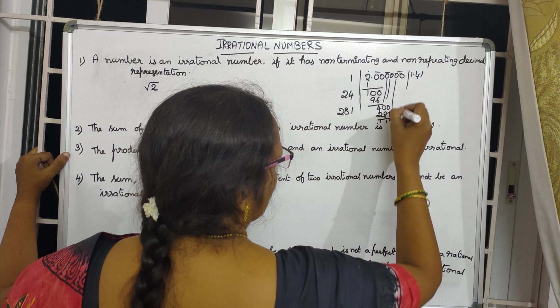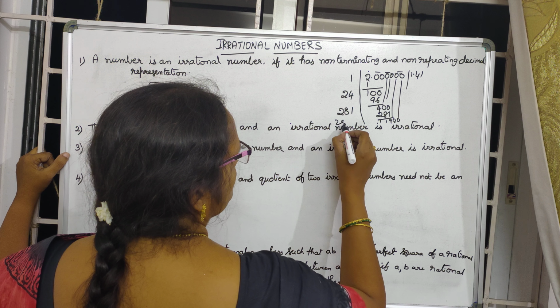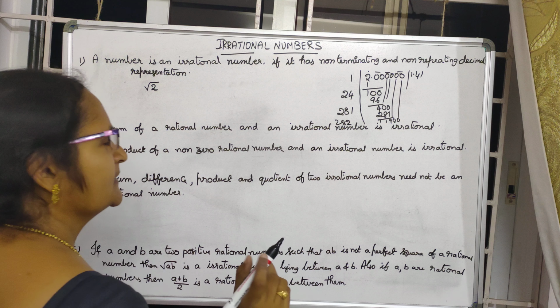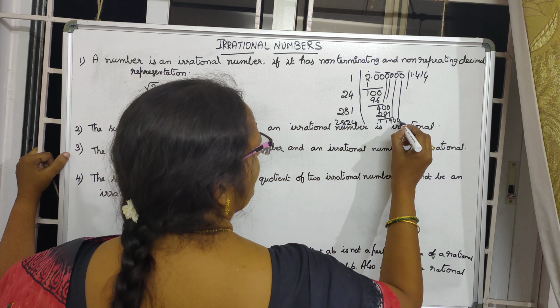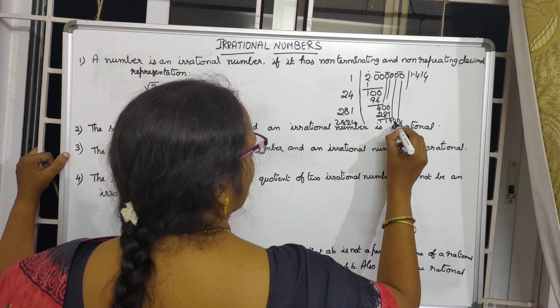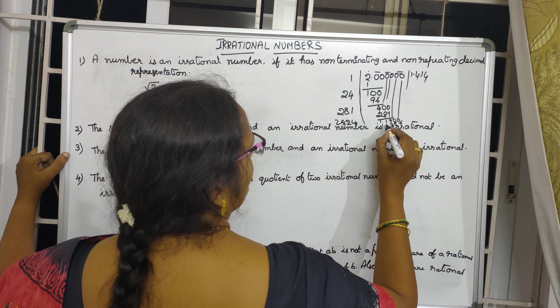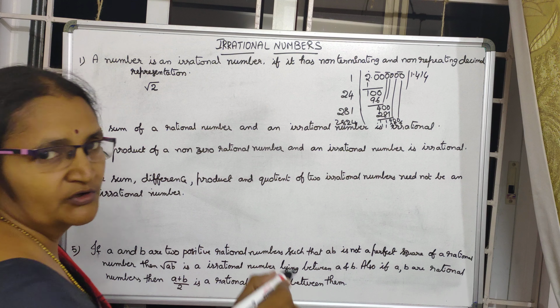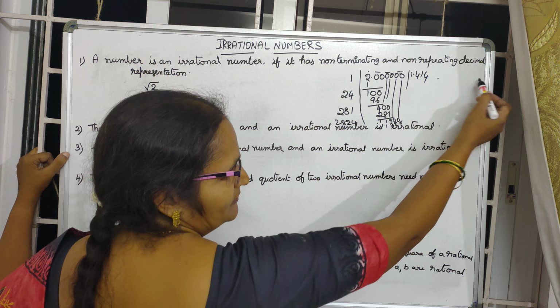Then bring the next two zeros. Double 0. Here it will be 282. 282 means here 4 times. 4 fours are 16. 4 twos are 8 plus 1, 9. 4 eights are 32, 3. 4 twos are 8 plus 3, 11. Like that keep on going. It won't stop anywhere and no number is repeating side by side.